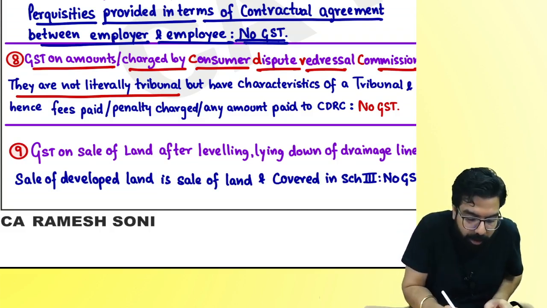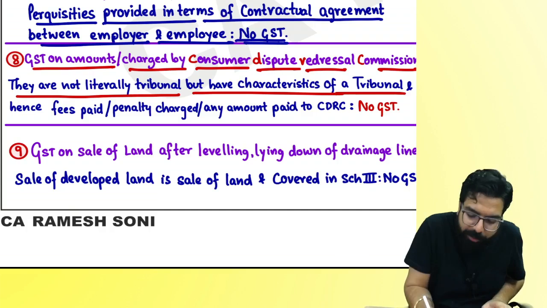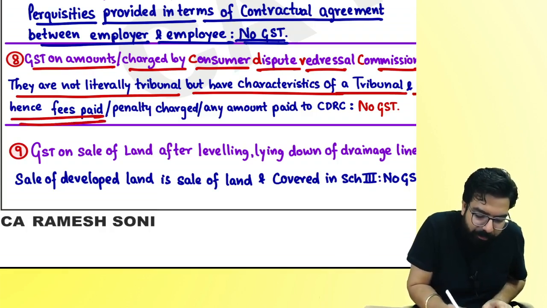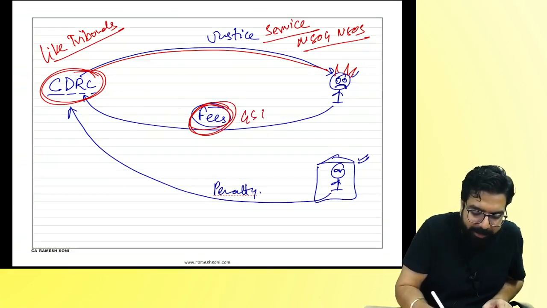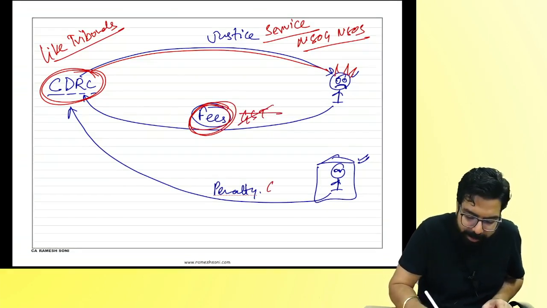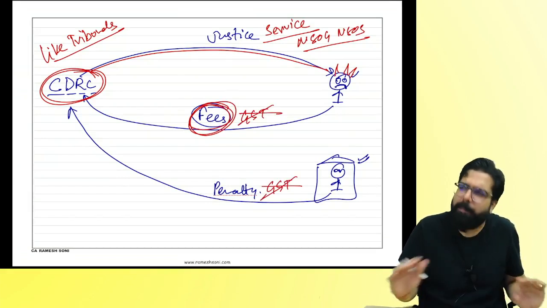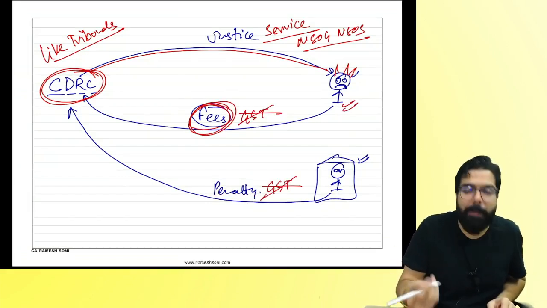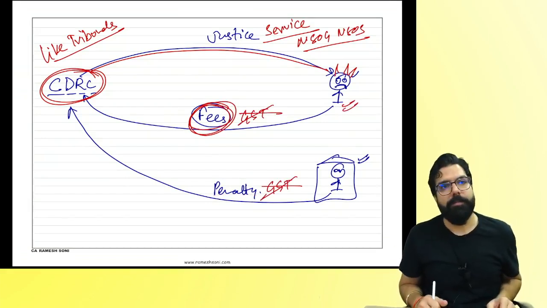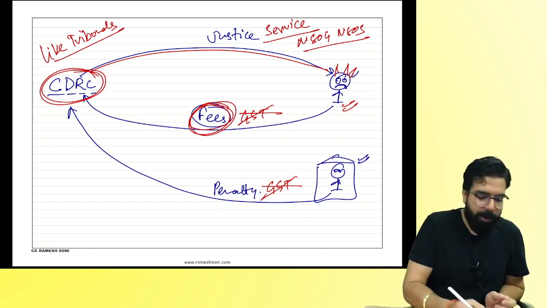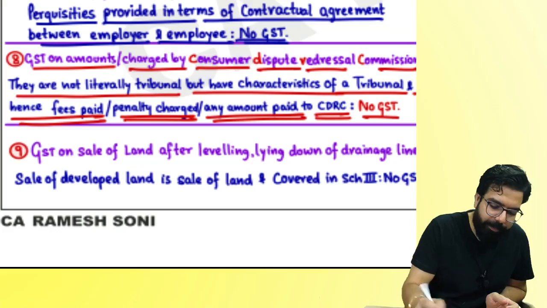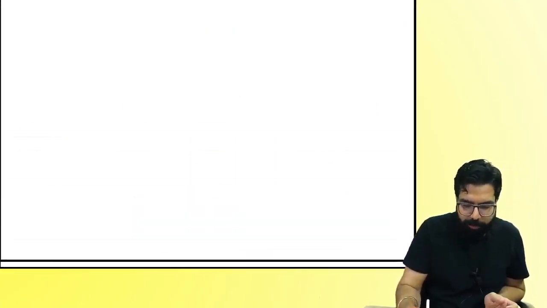So they are also like tribunal. They are not literally tribunal, but have the characteristic of tribunal, and hence any fees paid or any penalty charge or any amount paid to CDRC, there will be no GST. My question, fees pay, GST will come. Penalty charge, GST will come. Any amount, might be they charge you some application fees. Nothing. No GST at all. Why? Because they are also like a tribunal. Let's go back to our next one, everyone.